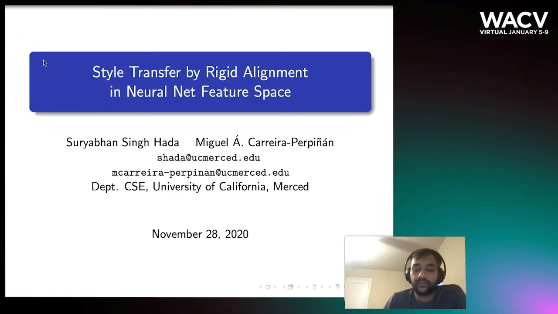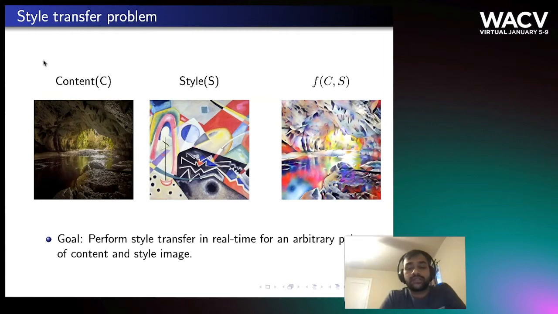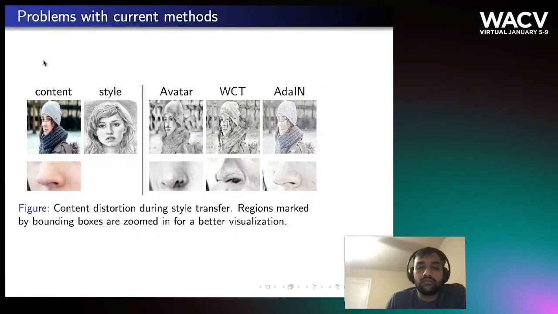So the goal of this paper is to perform effective style transfer in real time for any arbitrary pair of content and style image. Most of the work in this regard can perform style transfer in real time, but they fail to provide good results.